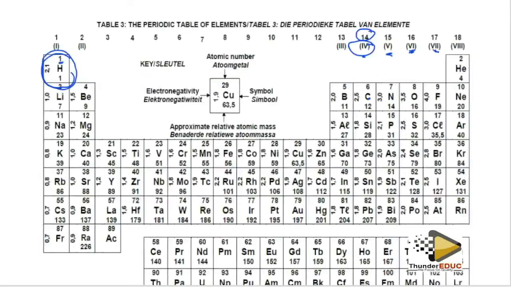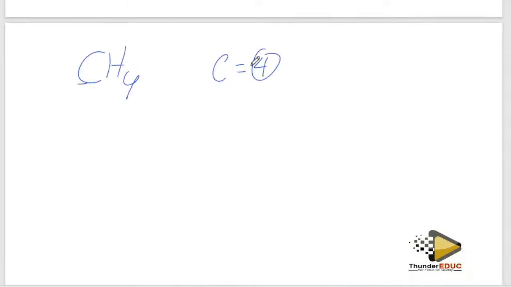When you talk about sharing, let me give you examples here. Carbon is in group 4, so it has 4 electrons: 1, 2, 3, 4.